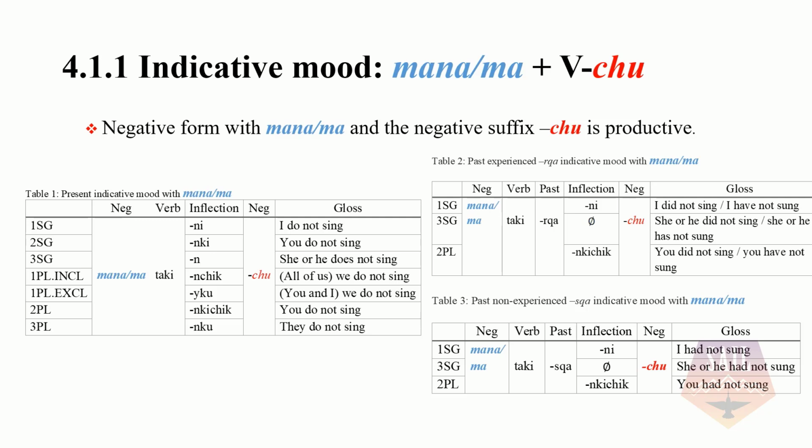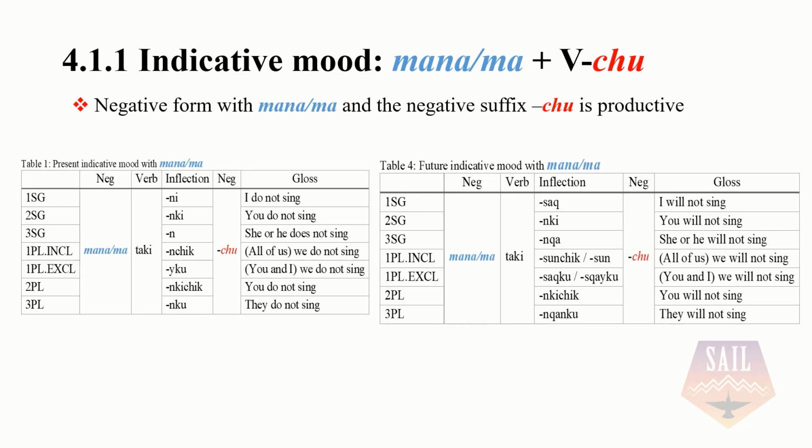And we have the inflection markers, which are also used when we want to express the past tense. One difference is when we want to remark what kind of past tense it was, we can have the past experience erga before the inflectional markers, or the past non-experience esga. Notice that in the third person singular, the inflectional marker does not occur when the past markers appear.